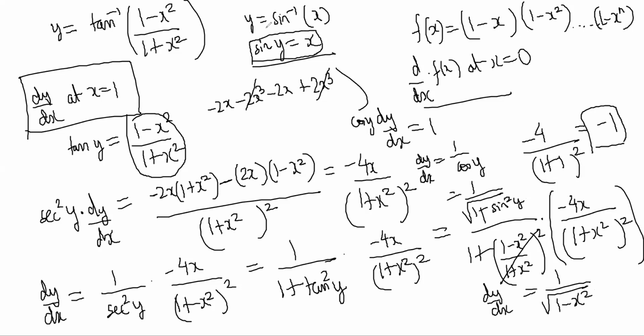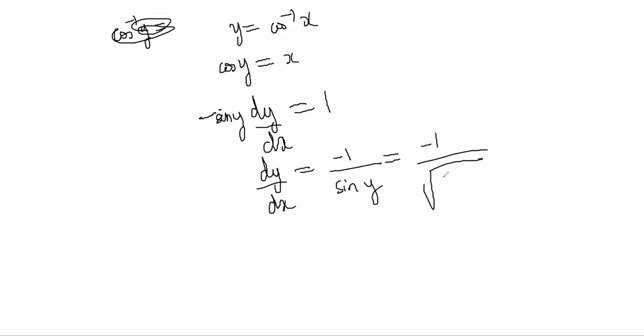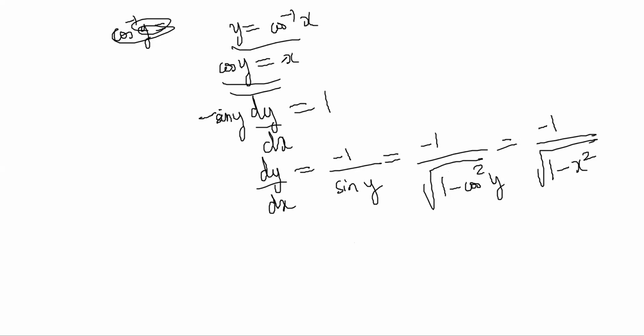Okay. You understand? Every time you see an inverse, do this. So cos inverse, how will I do it? Suppose y is equal to cos inverse x. Cos y is equal to x, minus sine y dy by dx is equal to 1. Dy by dx is equal to minus 1 by sine y, is equal to minus 1 by root over 1 minus cos square y, is equal to minus 1 by root over 1 minus x square. Understood. So every time you see an inverse, just do this and then differentiate, right?